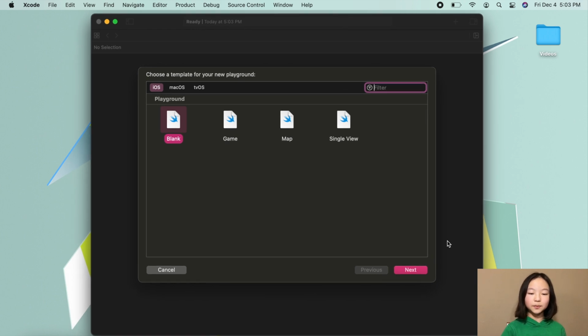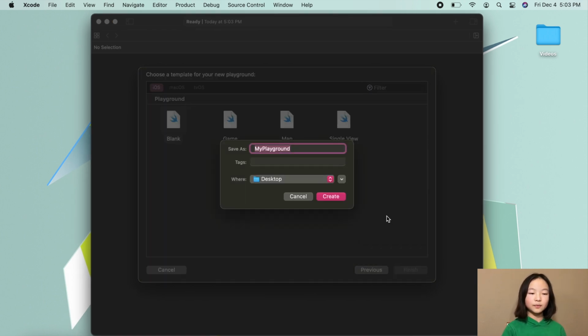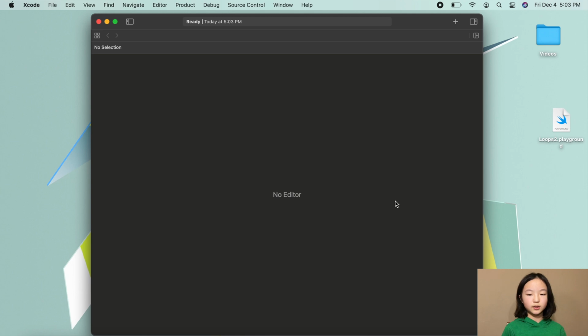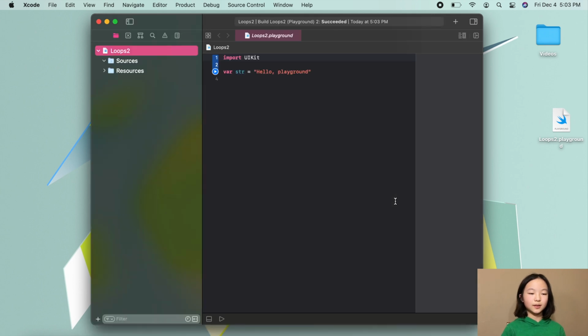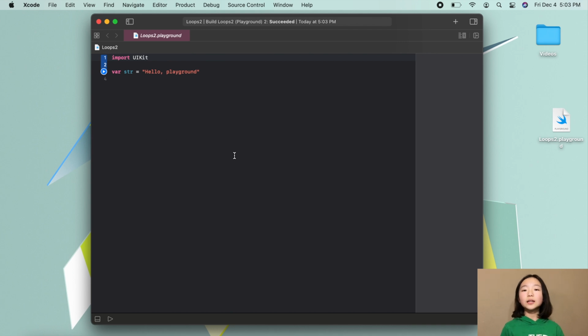Then I'll select Blank, and let's name our playground Loops 2. Okay, so now that we've created a new playground, let's learn how to declare a for-in loop.